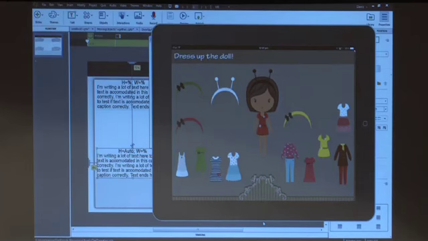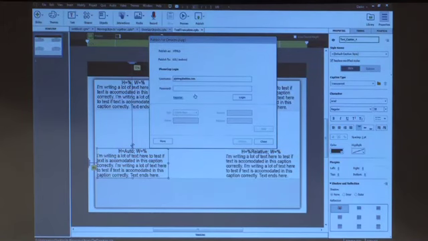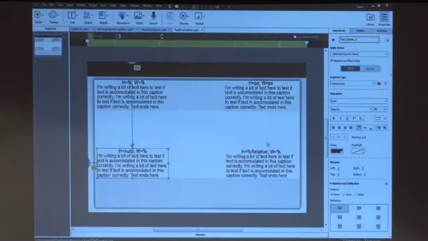Yes? Now, is the PhoneGap a separate entity? Is this like a third-party thing that you have to purchase? It's not a third-party thing. So if you have a Creative Cloud account, I think you get a free PhoneGap build account, and you can publish your apps using that. Yes. I can see a big smile on your face. That's a nice thing. Okay, so you can do all of this.